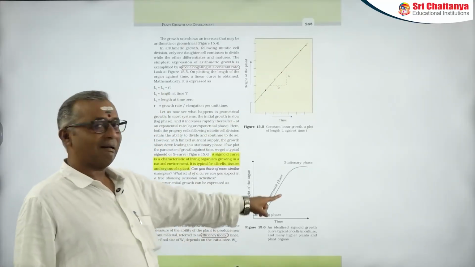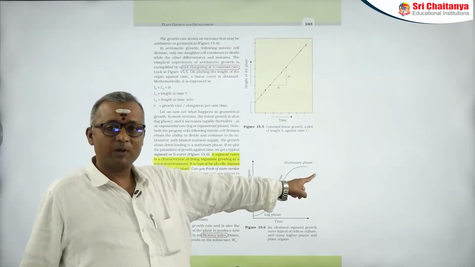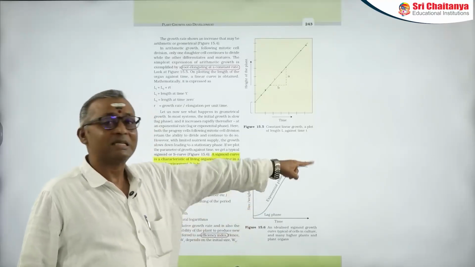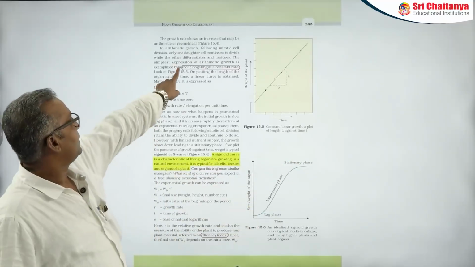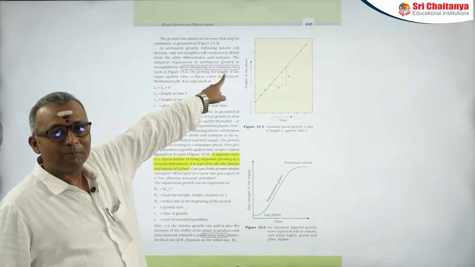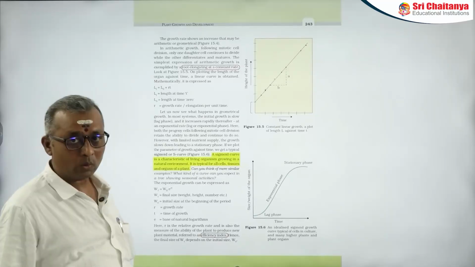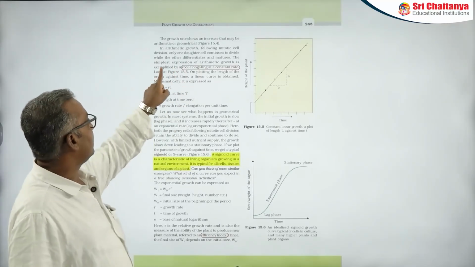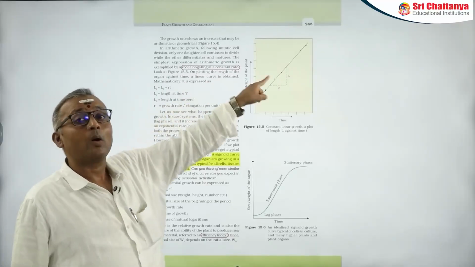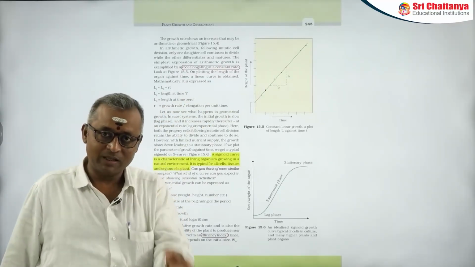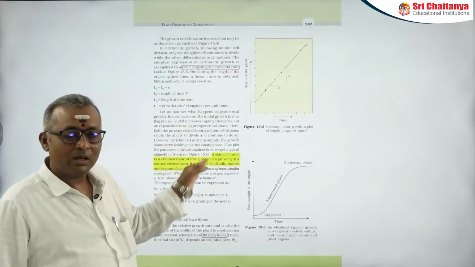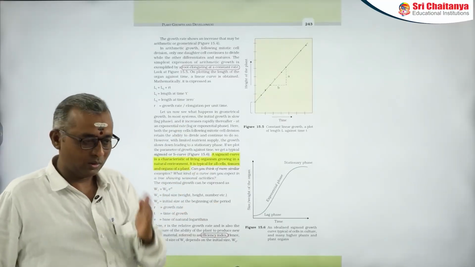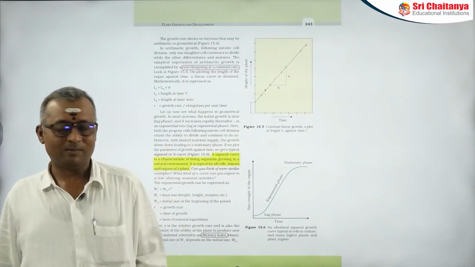Whereas if you draw a graph for exponential growth, you will get a sigmoid curve. You can see I have highlighted an important aspect of this arithmetic growth. The best example for this arithmetic growth is a root elongating at a constant rate. So I have very clearly told that here in arithmetic growth, growth takes place at a constant rate.